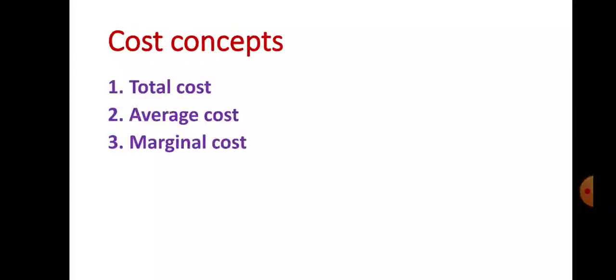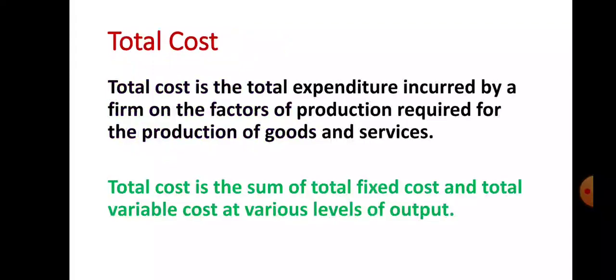Let us see the cost concepts. There are three types of cost. Number one is total cost, number two is the average cost, and number three is marginal cost. Let us see the first type of cost, that is total cost. What is a total cost?